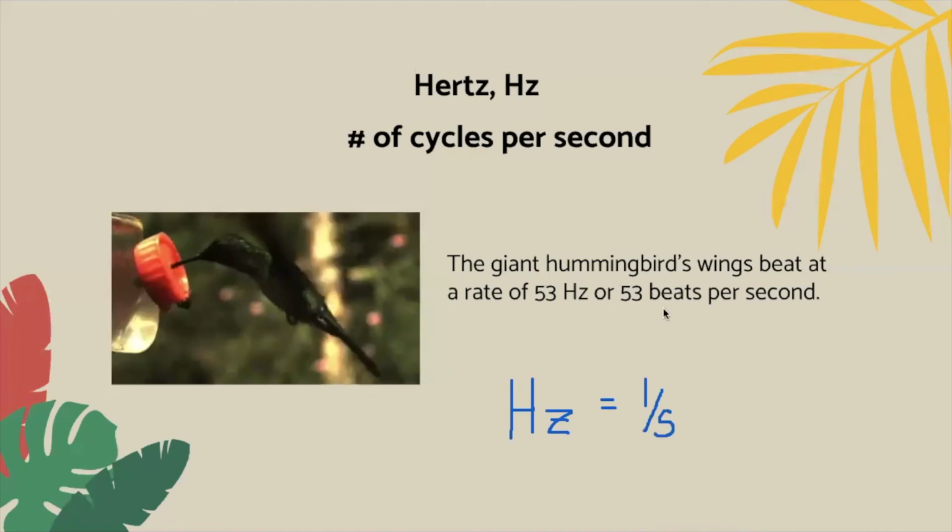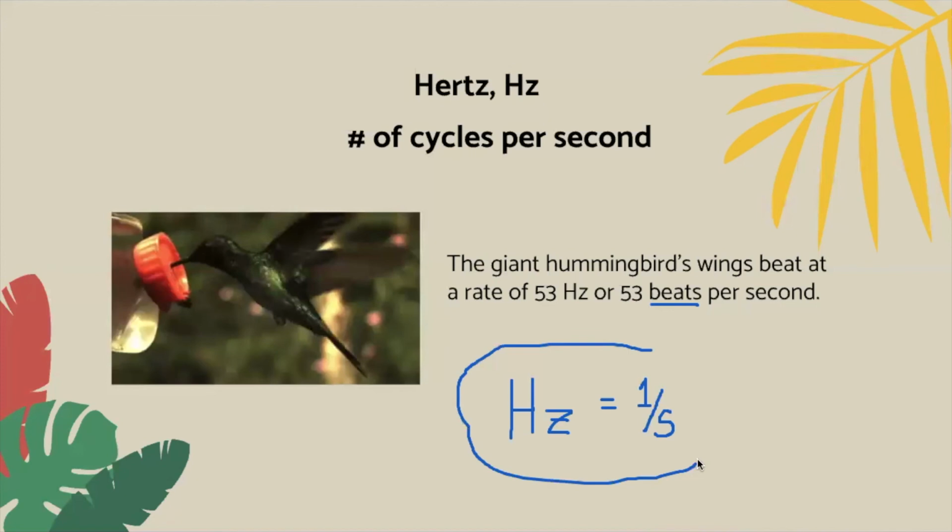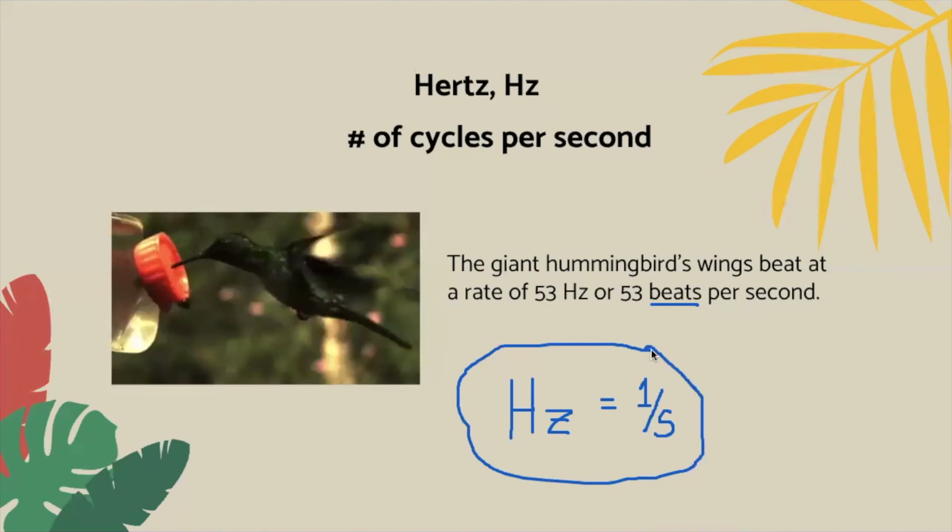Because cycles or beats or rotations are not actual units with metric measurements. They're just things that occur. Right? So 53 occurrences per second. Sometimes you're going to see hertz written as 1 divided by seconds for that reason. So I would put a little note on that. You're actually going to need that for this lab later today. So put a little star. Lab later today. Gonna need that number.